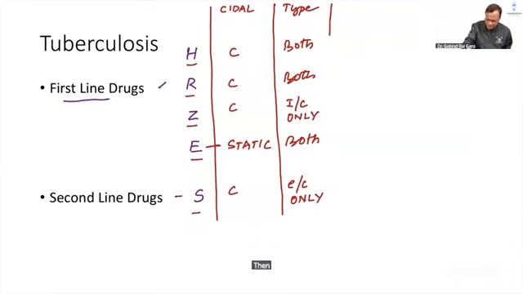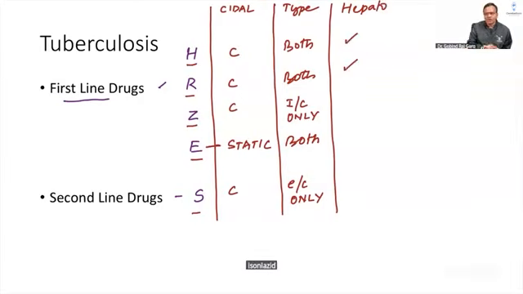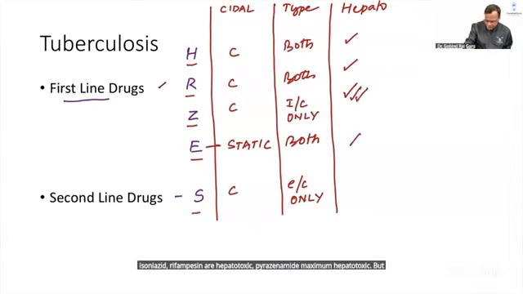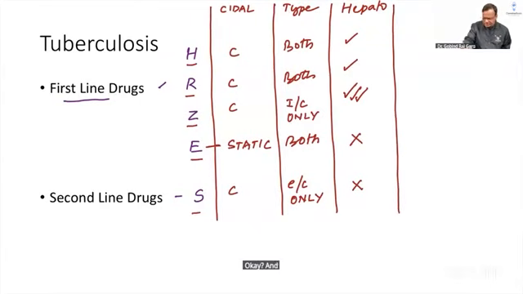Then third, which is hepatotoxic? Which drug causes liver damage? Isoniazid, rifampicin are hepatotoxic. Pyrazinamide is maximum hepatotoxic. But ethambutol and streptomycin do not cause liver damage. Okay? And lastly, safety in pregnancy.